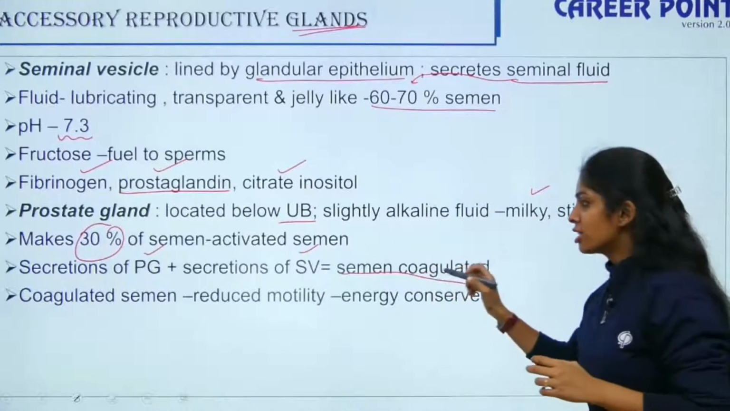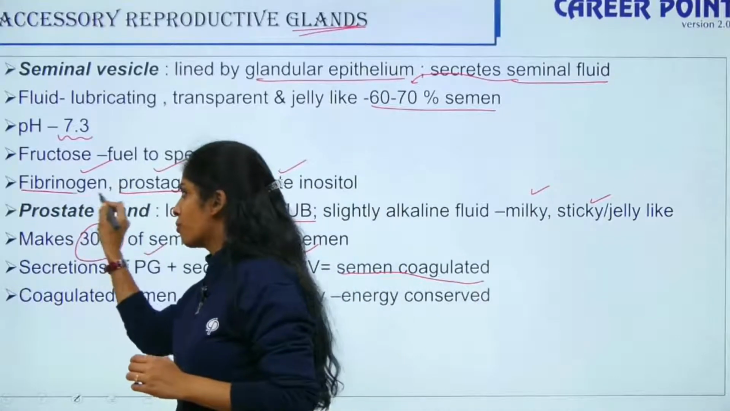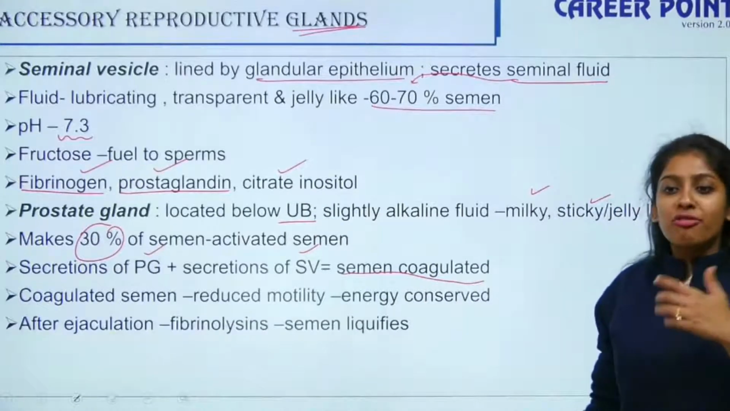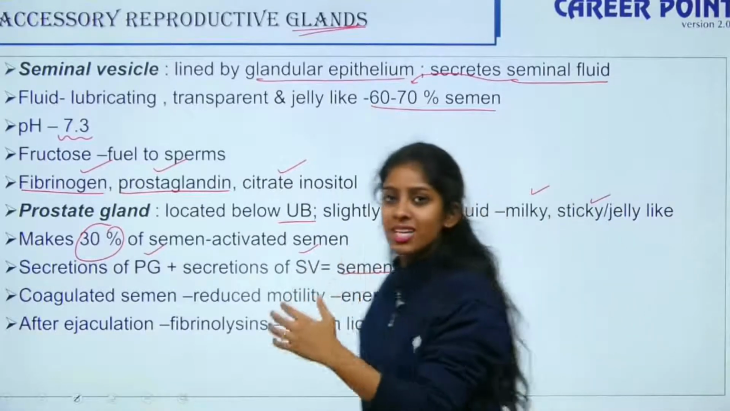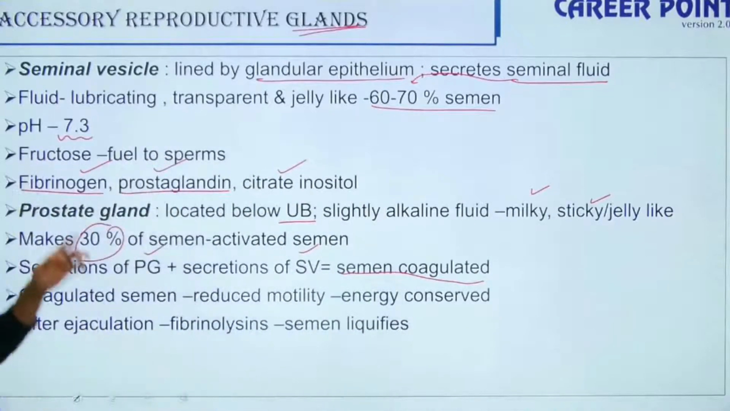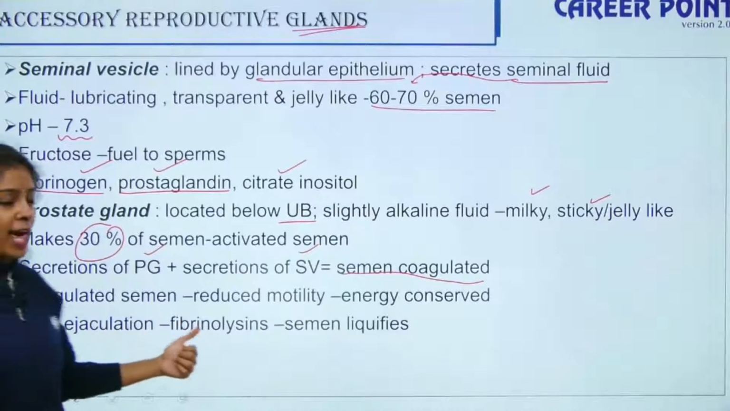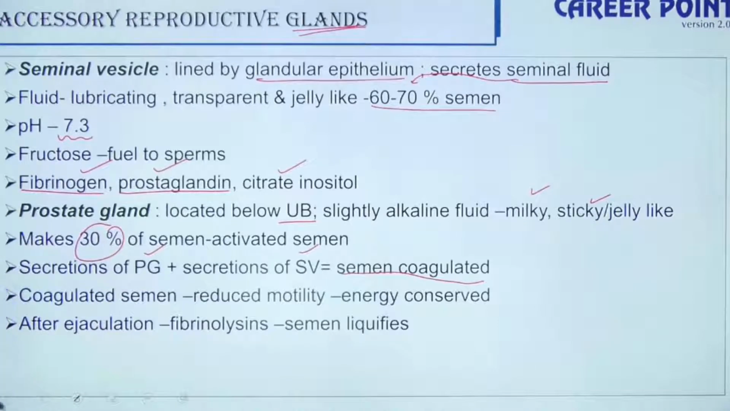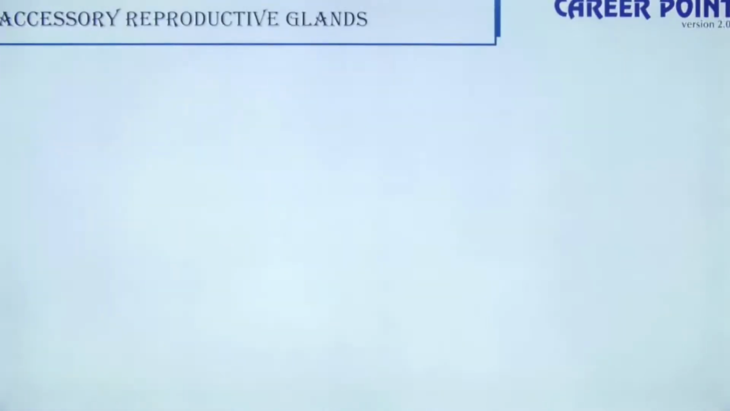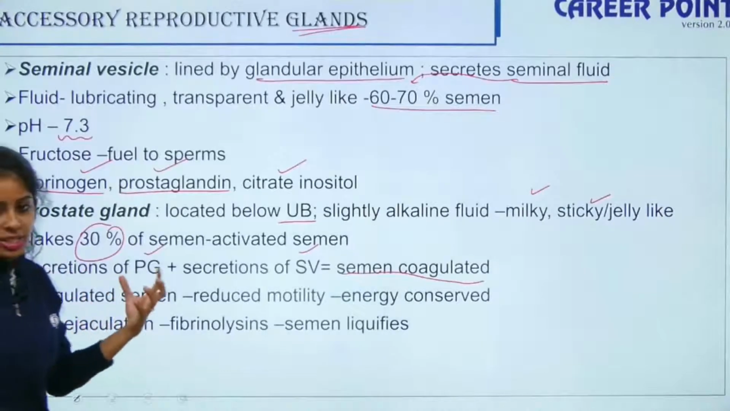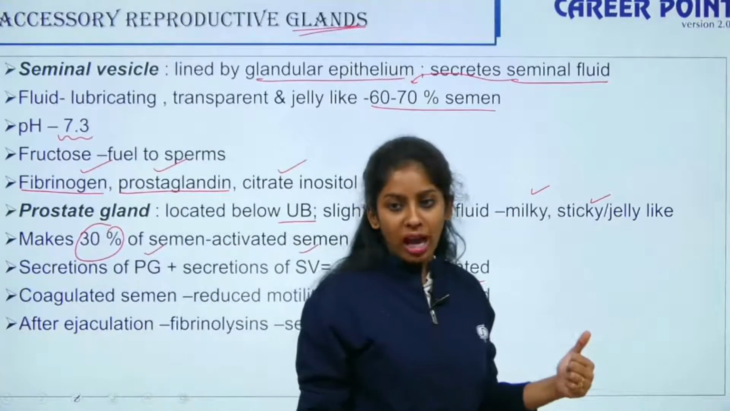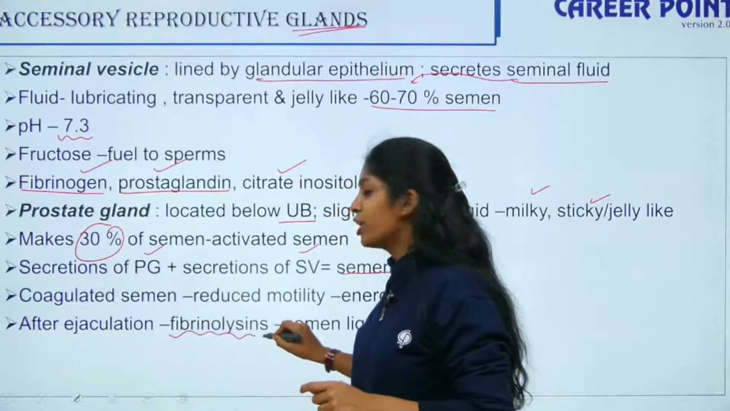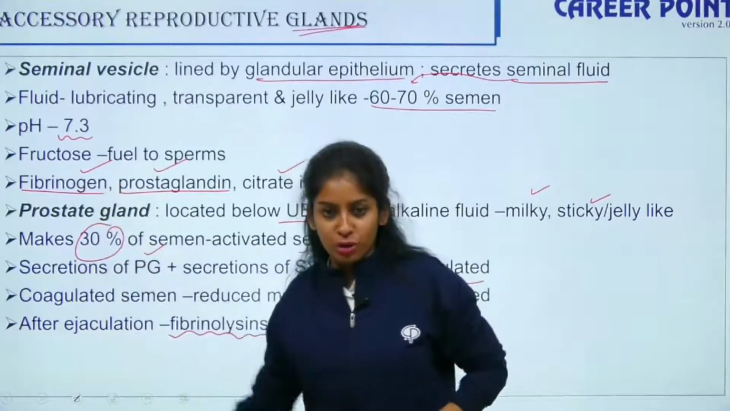So what enables this coagulation is your fibrinogen. So fibrinogen helps in clotting, right? So this fibrinogen helps in this coagulation. So after ejaculation, when the semen is ejaculated into the female genital tract, your fibrinogen breaks with the help of fibrinolysis and the semen liquefies and hence it gains more energy. Thus it becomes more motile. So is it clear? So inside the male, the energy is reduced, that is the semen is coagulated. But when it is ejaculated, it liquefies by the action of fibrinolysis, the one that breaks down fibrinogen.